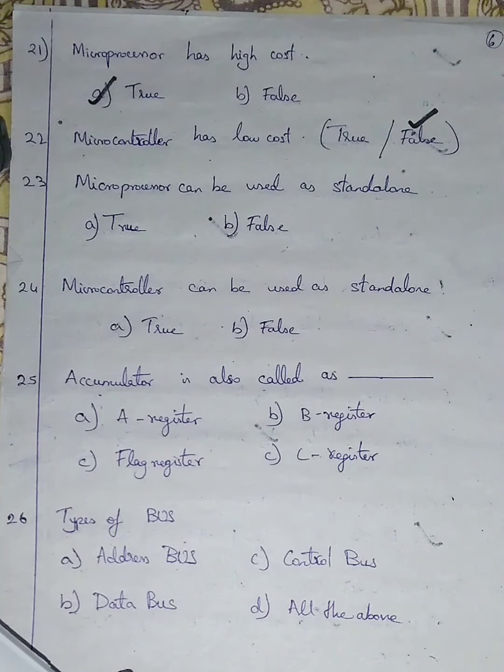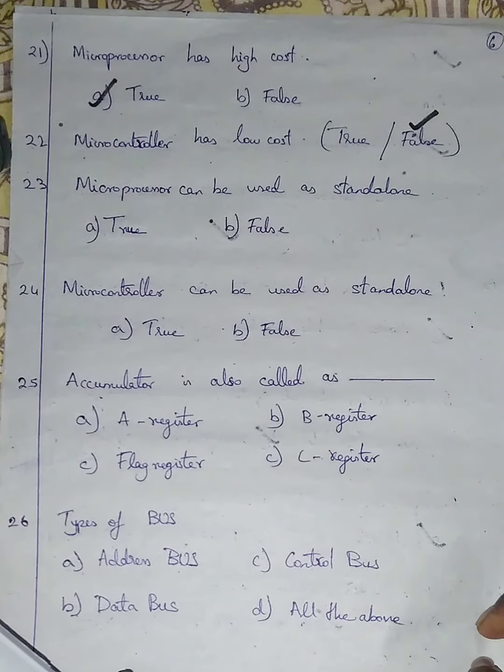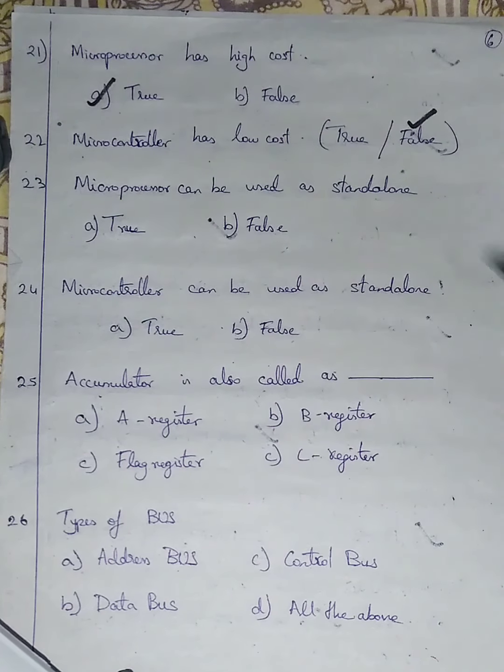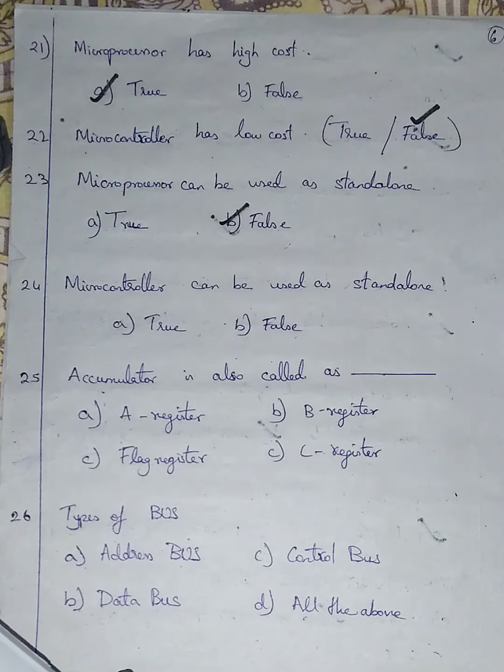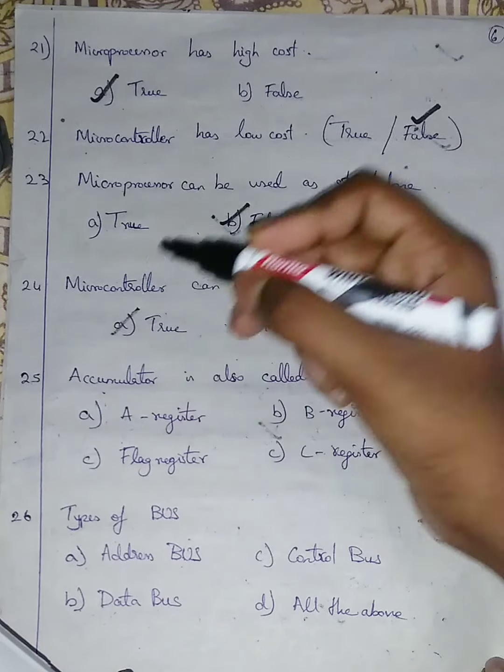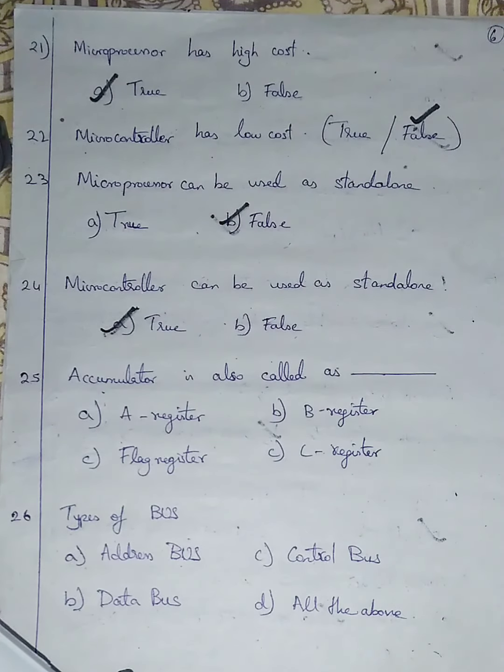We need a monitor, a keyboard, a mouse, speakers, something to hear, to type, to enter our input. So I'm going with microprocessor can be used as standalone means it's false. In case of microcontroller can be used as standalone means it's true. Standalone means we can use it separately without any help from any other device.